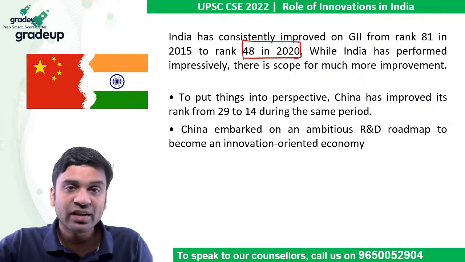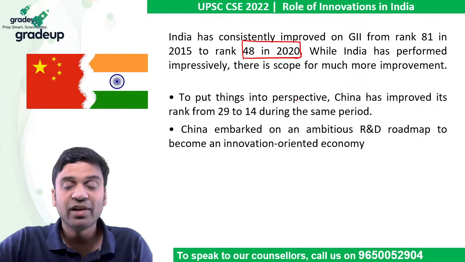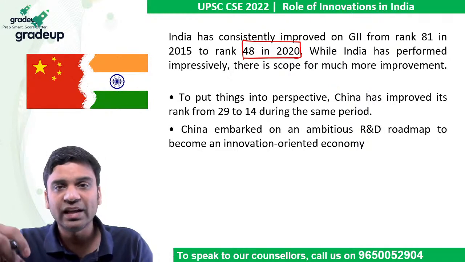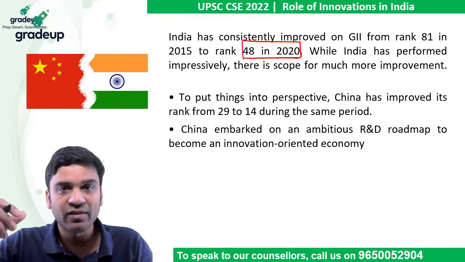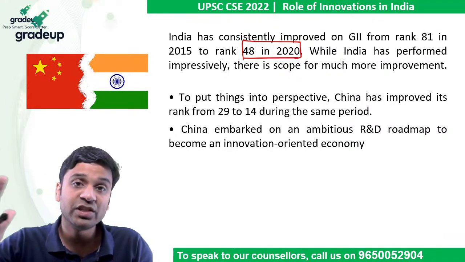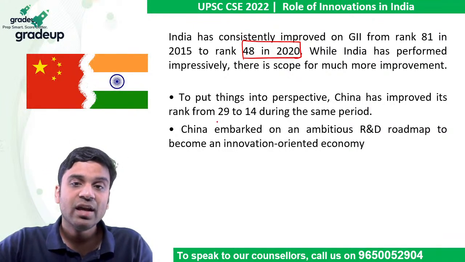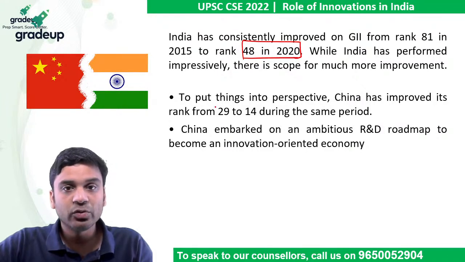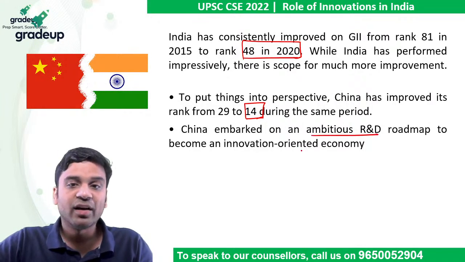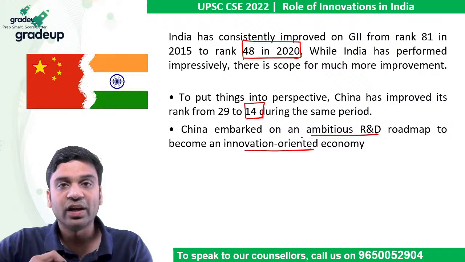But if you compare with our rival neighbor China, we shouldn't be comparing with Asian countries like Pakistan and Bangladesh, where India has made the most significant development. Our aim should be China. China, you can see, went from 29 in 2015 to 14. China has embarked on ambitious R&D, and they have become an innovation-oriented economy.